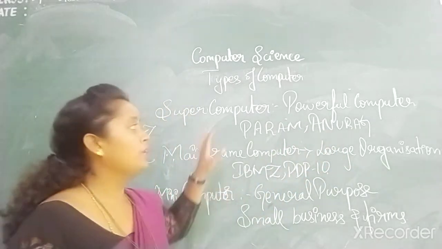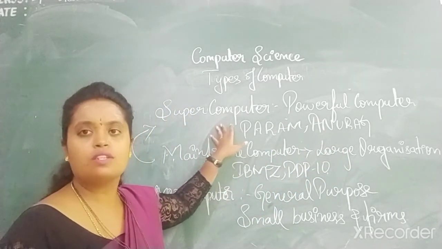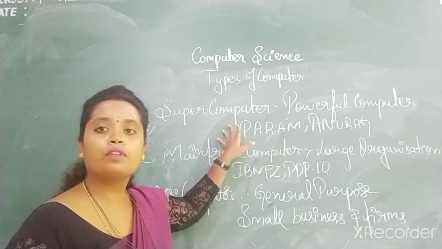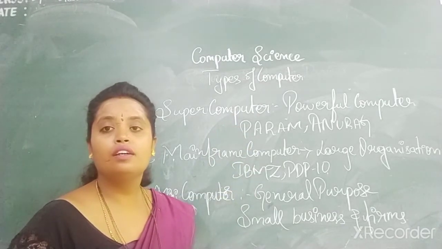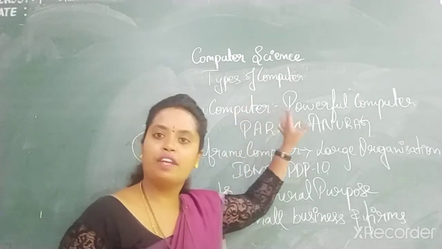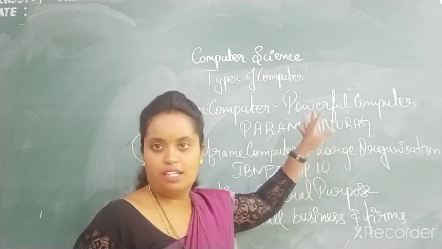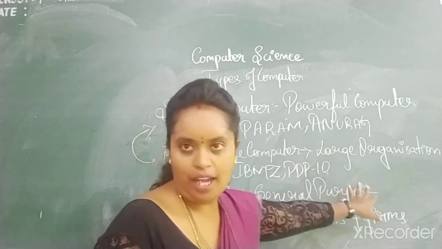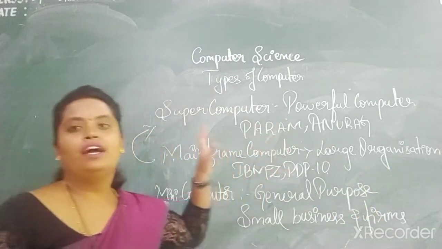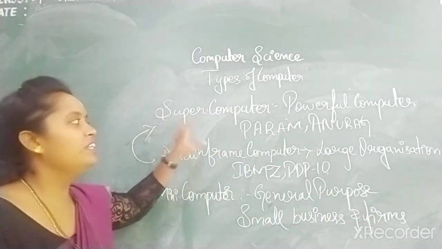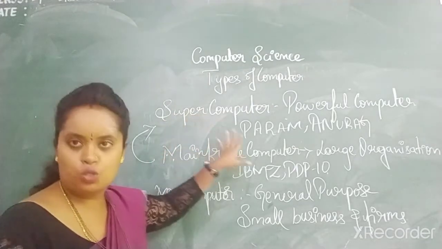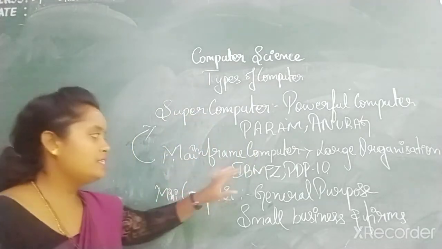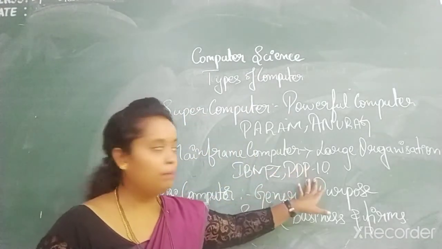Mainframe, once again, where is it used? It is used in rocket launching, scientific research and laboratories, etc. A mainframe computer is mainly used in large organizations. Its speed and power are less compared to the supercomputer. Examples are IBM Z and PDP-10.